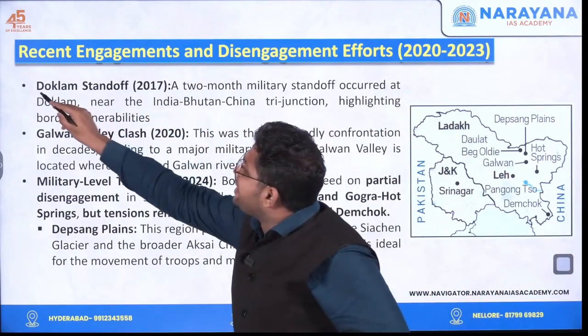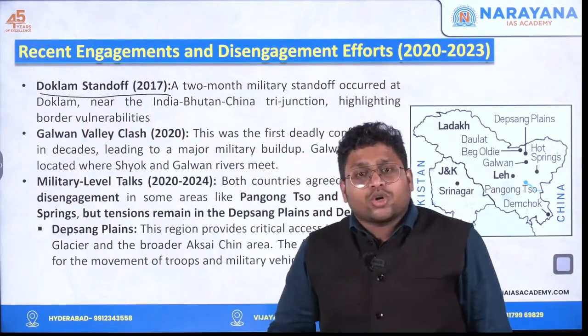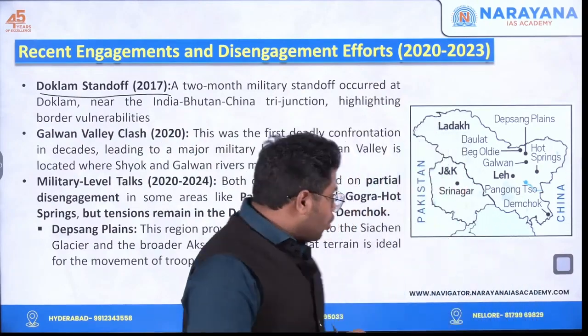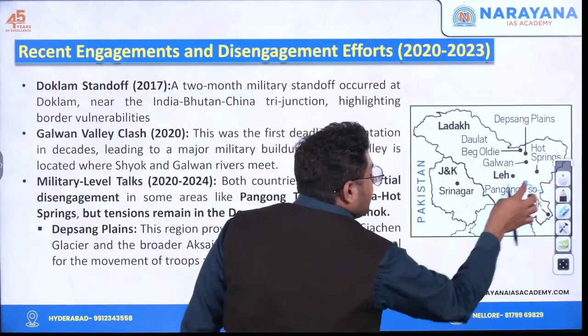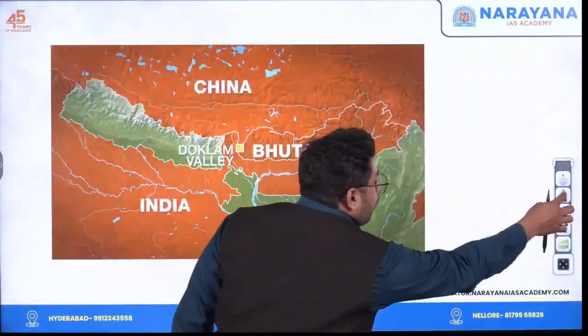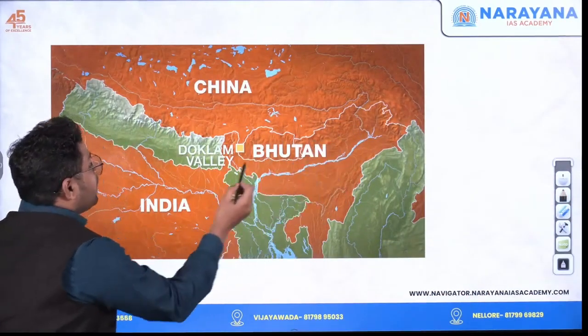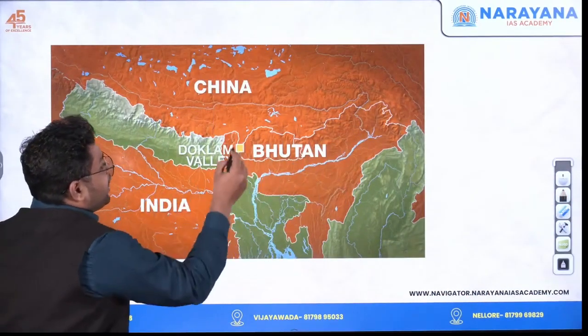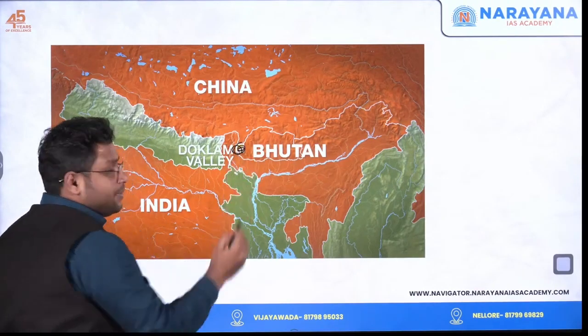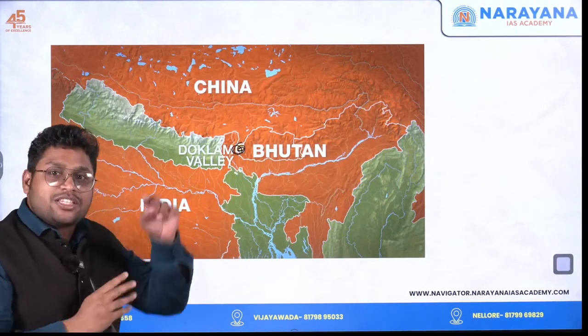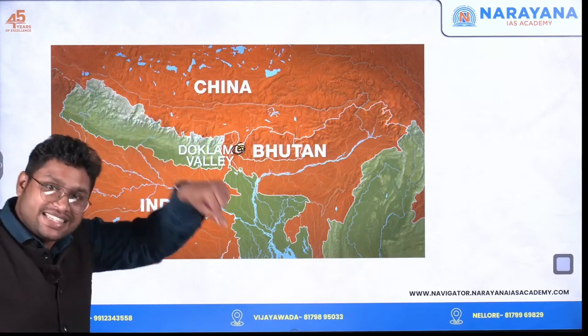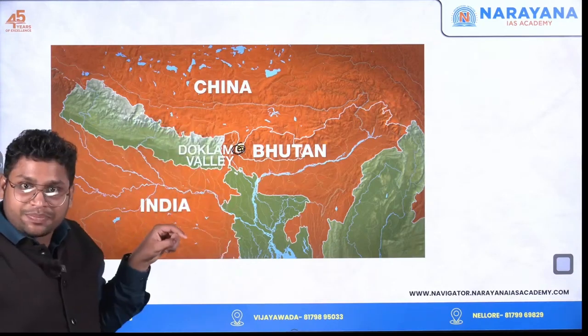Specifically in the year 2017, we saw the Doklam standoff. Now, Doklam is a very interesting place. It is at the tri-junction of Bhutan, India and China. So this is the map of Bhutan, this is India and this is China. And here you see Doklam Valley. So it is a tri-junction, meaning the border of all three countries is there at this particular location.